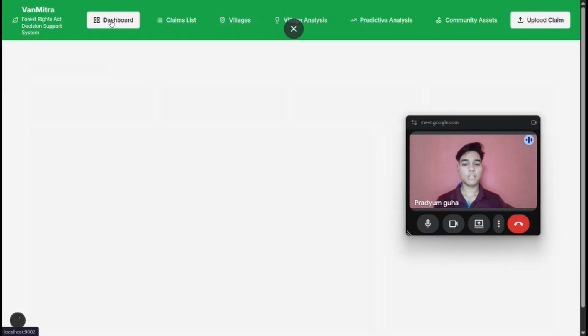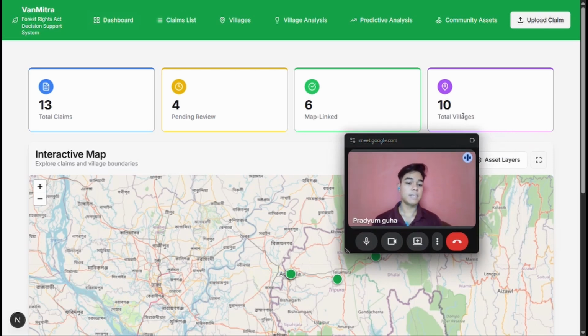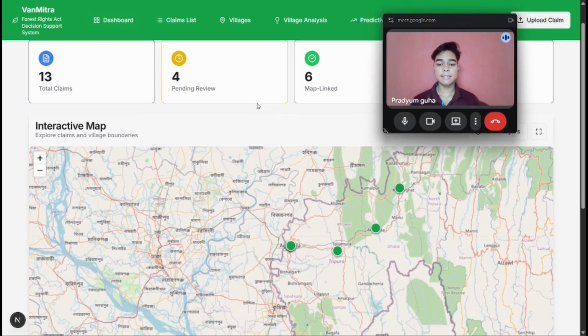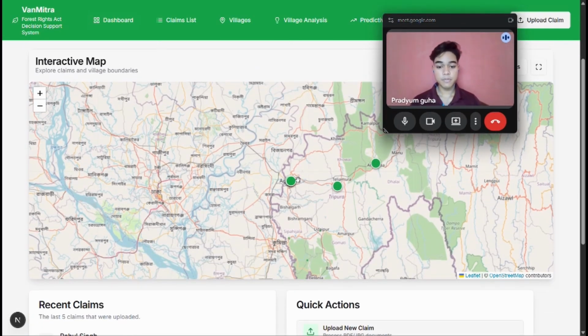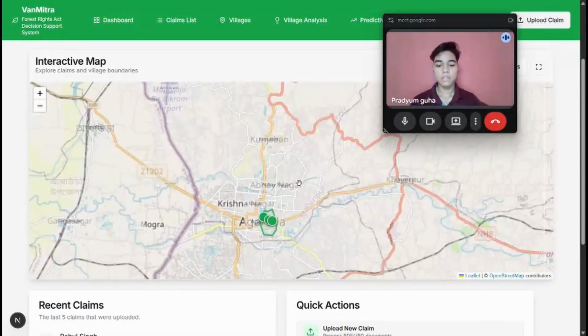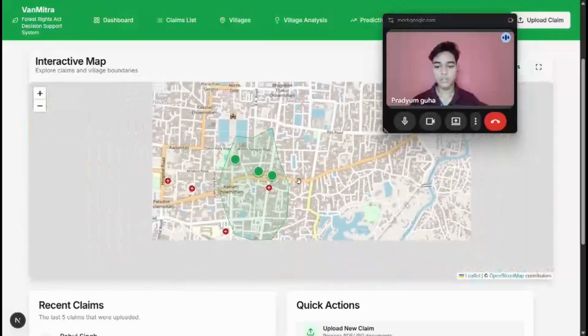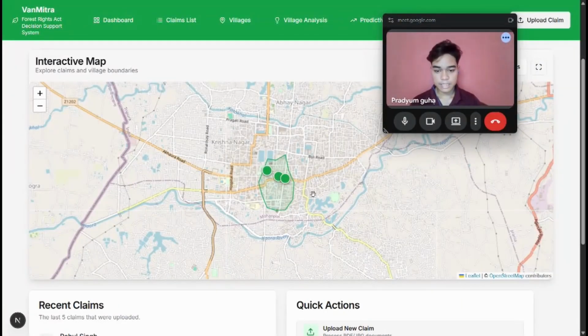First, we go for the dashboard. In the dashboard, we can see the total claims are 13, the pending are 4, 6 are linked to the map, and 10 villages that we have accounted for. This is our interactive map that gives you the visualization of how it looks. Suppose this is a random village here. So here, as we can see, this is the village demarcation.